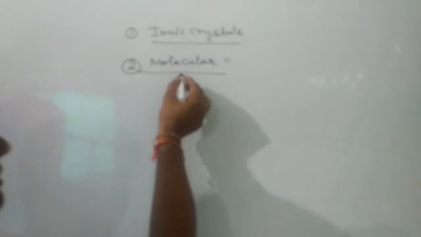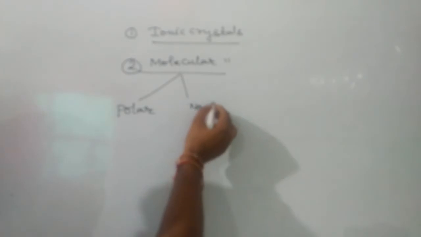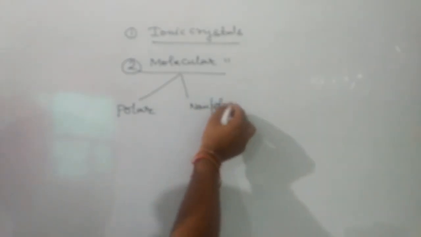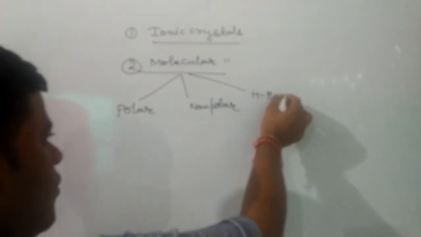So all these are molecular crystals, and these molecular crystals can be further of three types on the basis of constituent particles: one is polar, the second is non-polar, and the third is hydrogen bonded.